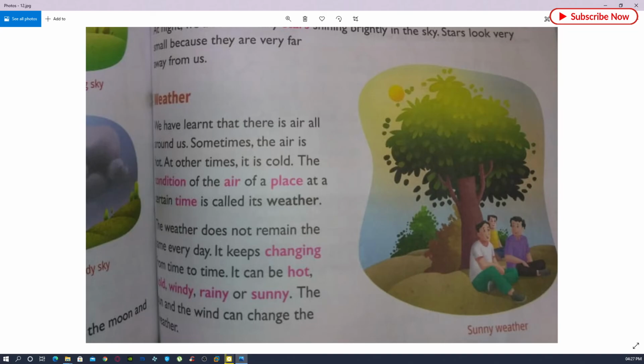Weather does not remain the same every day. It keeps on changing from time to time, and day by day. It can be hot, it can be cold, it can be windy, rainy or sunny. The wind can change the weather anytime.